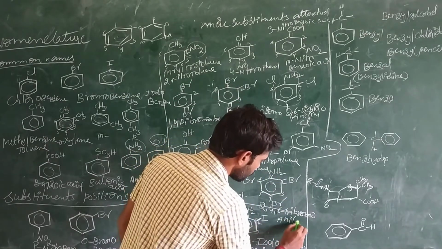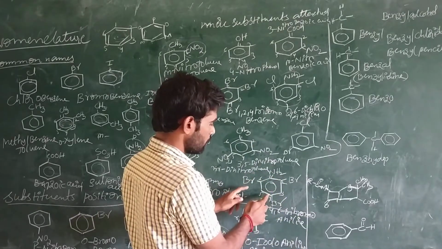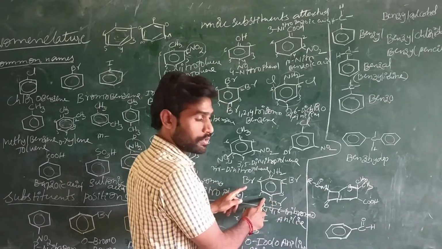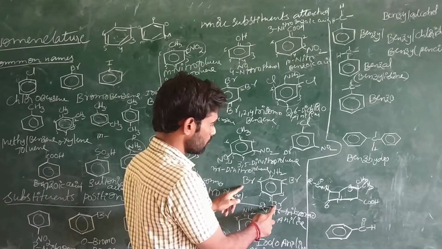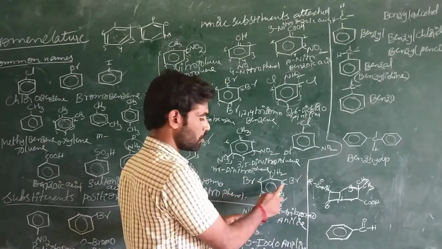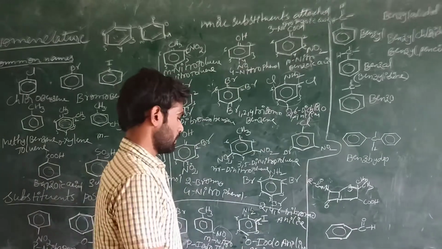aniline. This is the major compound. To this major compound, we have 3 substituent groups. 3 hydrogen atoms are substituted by the bromines. So that's why here at the second position, fourth position, sixth position we have the bromines. So 2,4,6-tribromoaniline.